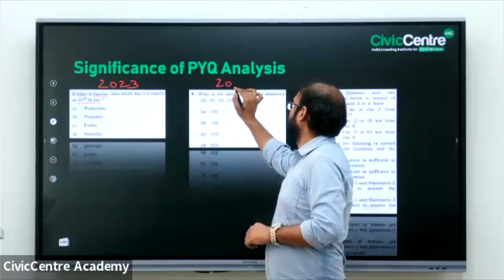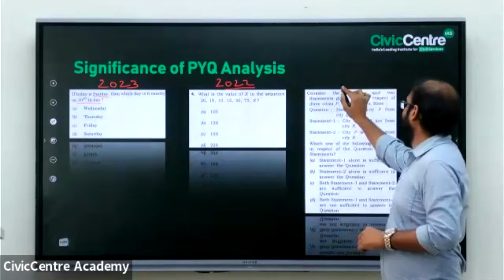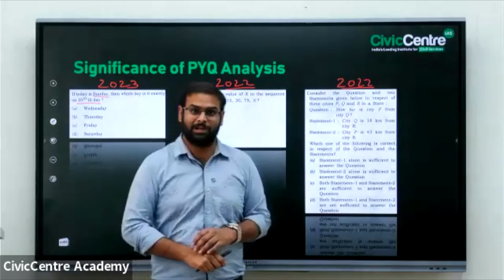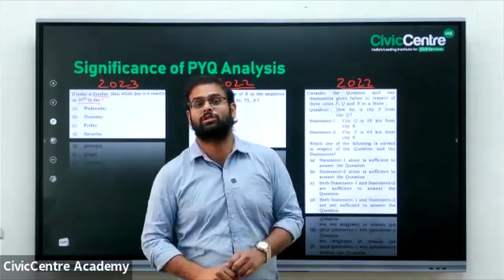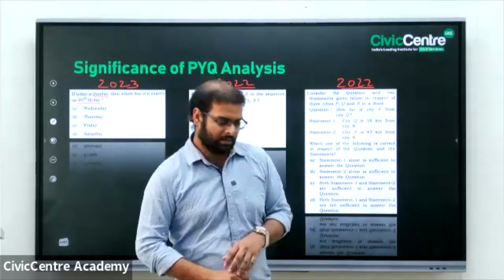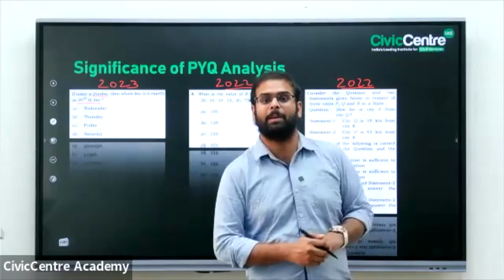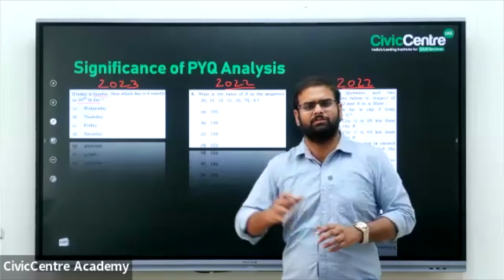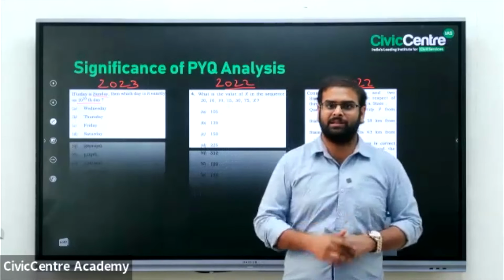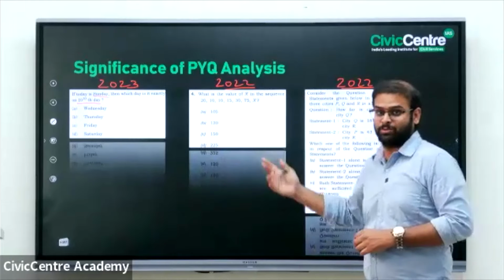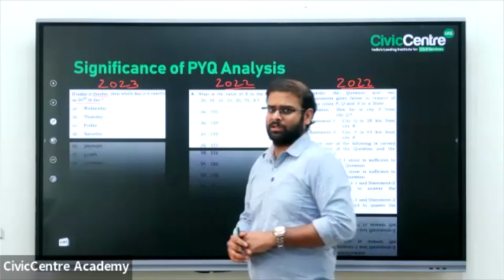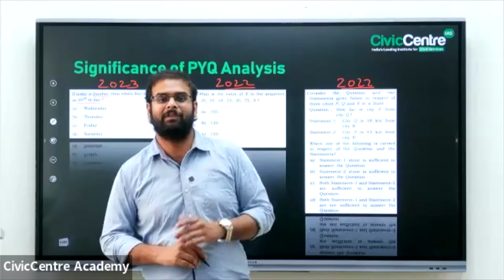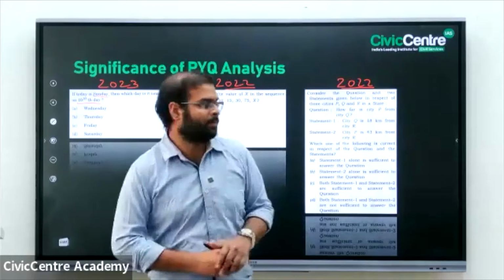Next, these are questions from the 2022 question paper. Yes, in recent years as well, we can find an increase in the number of data sufficiency questions. Previously, we had this pattern in GS paper 1, where we had a number of data sufficiency questions. In paper 2, there were very nil questions. But recently, the number of data sufficiency questions has been increasing in paper 2 as well. One of the major advantages in data sufficiency is no need to calculate, so it will be very easy to answer the question.